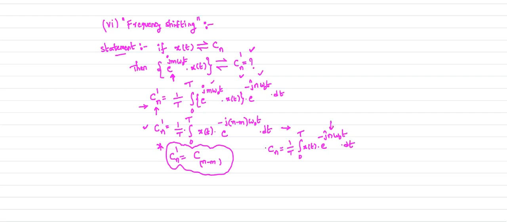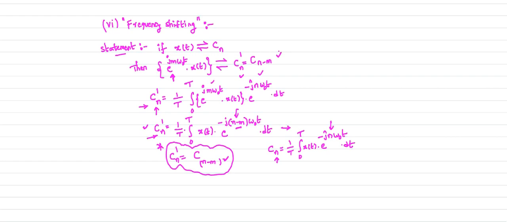Here n is there, c suffix n, that is your standard formula. I compare this Cn dash with the standard formula. When you compare, in the place of n we have n minus m, therefore I can write your Cn dash as c suffix n minus m. Your Cn dash becomes c n minus m.